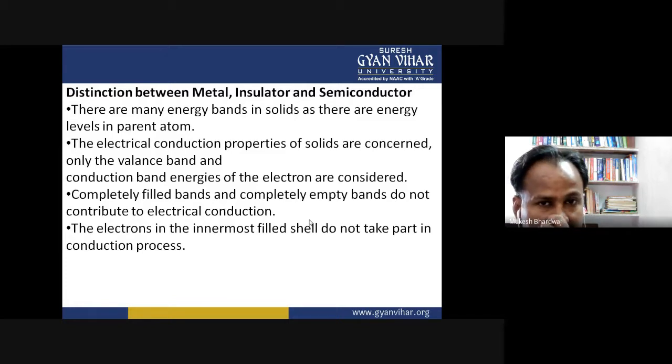Distinction between metals, insulators and semiconductors. We had discussed metals, insulators, and semiconductors. They are characterized on the basis of the energy band diagram, and that is the most important basis to differentiate metals, insulators, and semiconductors.